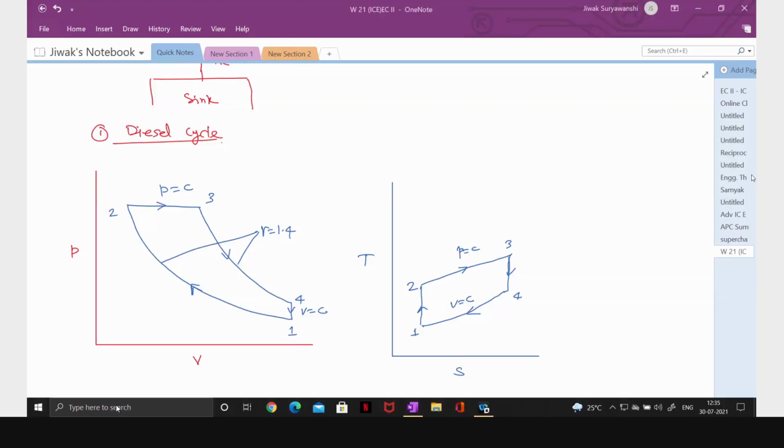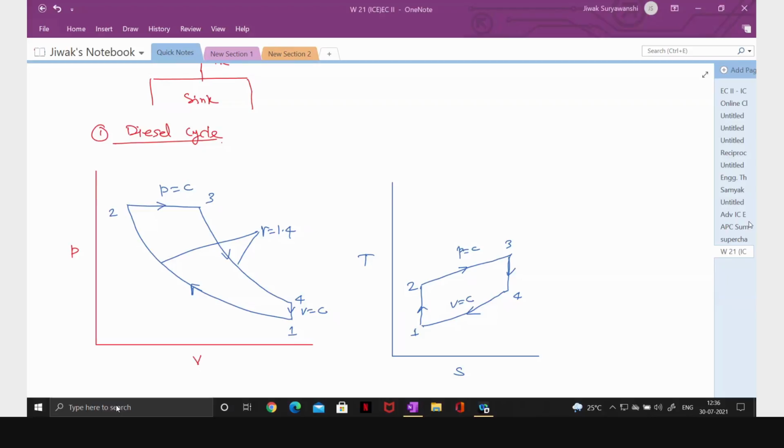In the TS diagram, yes. 1 to 2 and 3 to 4 are isentropic processes, where PV to the power gamma is equal to constant and gamma is equal to 1.4.